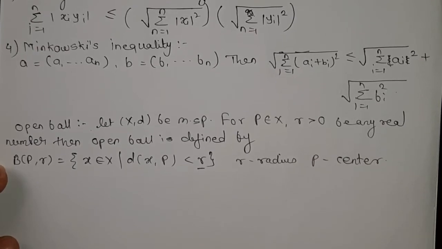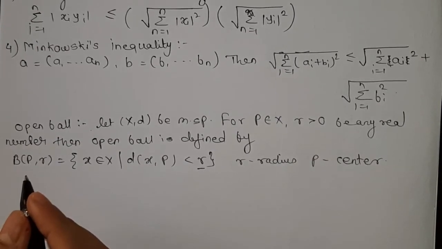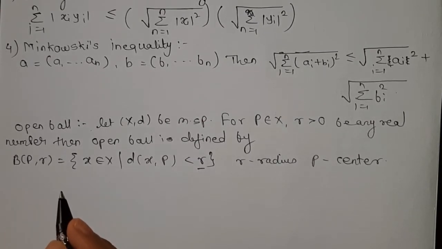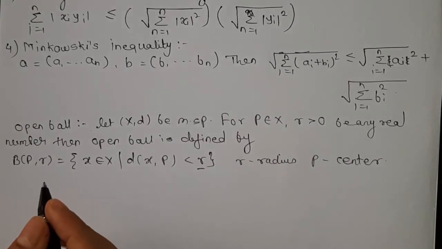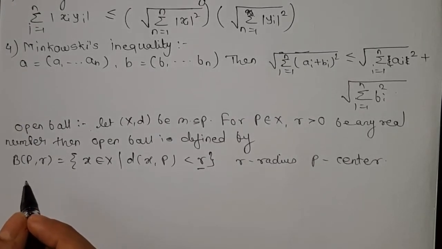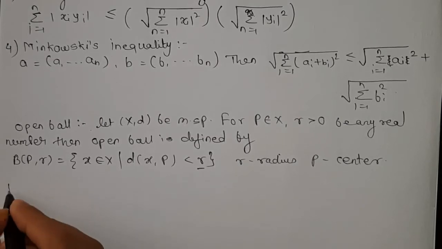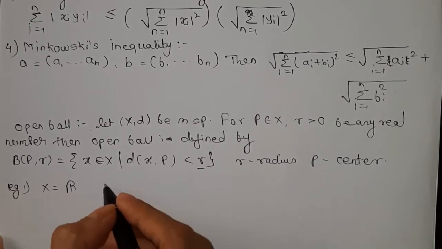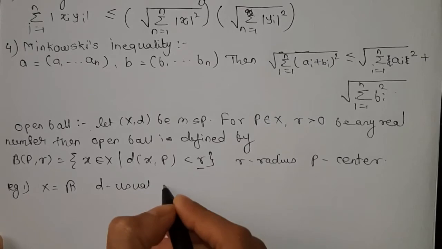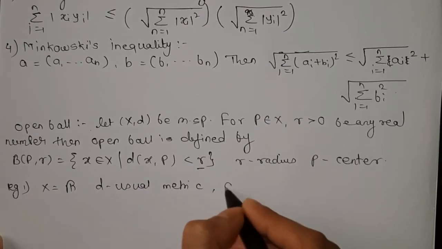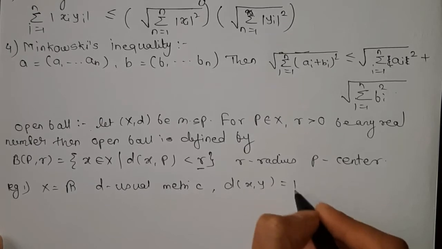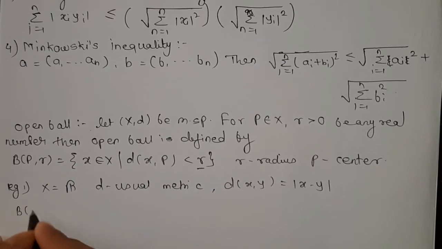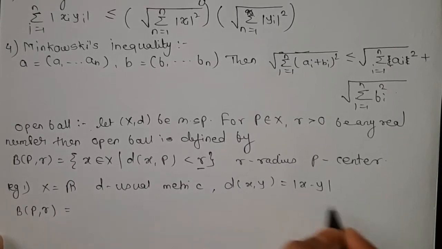So we have seen the usual metric, the Euclidean metric, and then we have also seen the normed metric space. So let's see examples of how we can find the open ball for these functions. First example: suppose X equal to R and d is the usual metric, meaning the function defined on the usual metric is d(x, y) = |x - y|. So how can we find the open ball for this function?